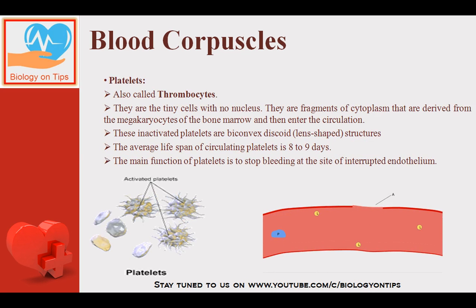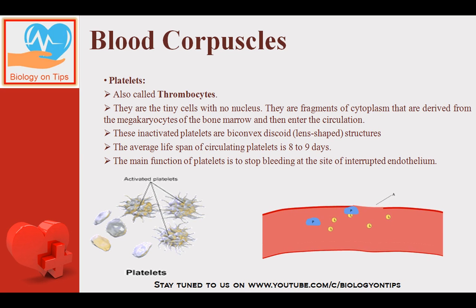Next is the platelets. If I am talking about the platelets, they are called as the thrombocytes. They are tiny cells with no nucleus. They do not contain nucleus. They are just the fragments of cytoplasm that are derived from megakaryocytes of the bone marrow and enter the circulation. See, megakaryocytes, they are the type of cells that are formed by bone marrow. So these cells produce a large number of platelets, around 1 to 3,000 from one megakaryocyte.